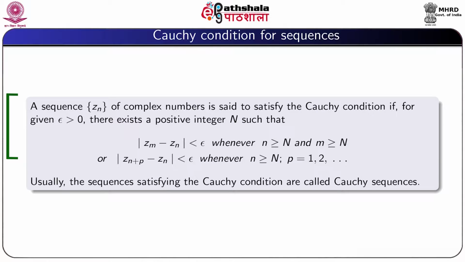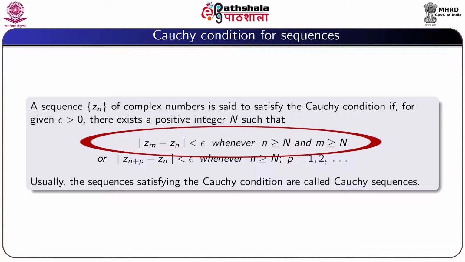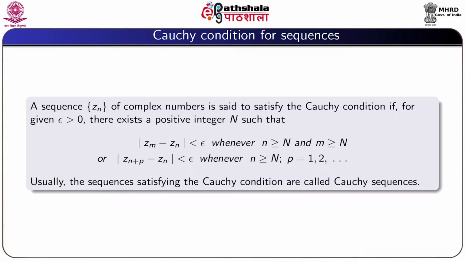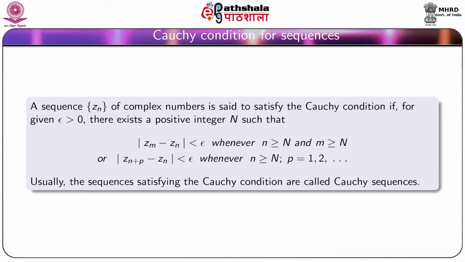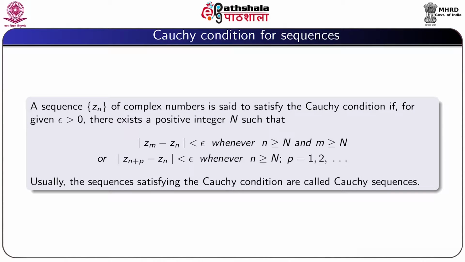A sequence z_n of complex numbers is said to satisfy the Cauchy condition if for given epsilon positive there exists a positive integer N such that modulus z_m minus z_n is less than epsilon whenever n is greater or equal to N and m is greater or equal to N. Or we can say that modulus z_{n+p} minus z_n is less than epsilon whenever n is greater or equal to capital N and p equal to 1, 2, etc. Usually the sequences which satisfy the Cauchy condition are called Cauchy sequences.